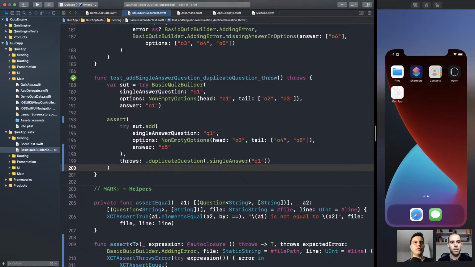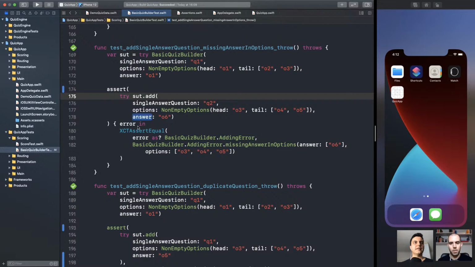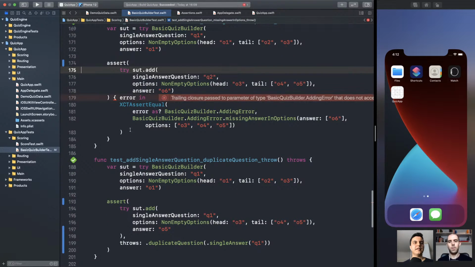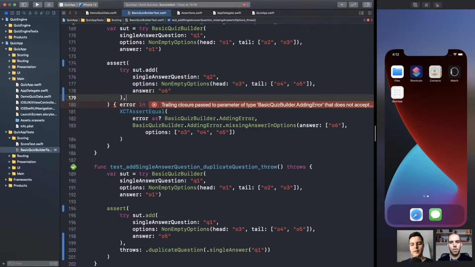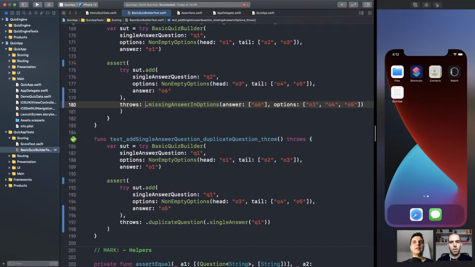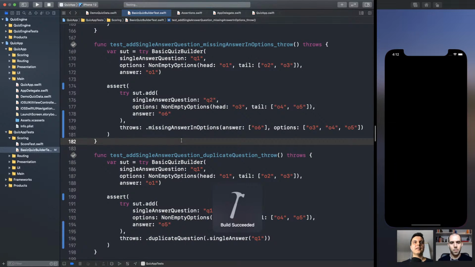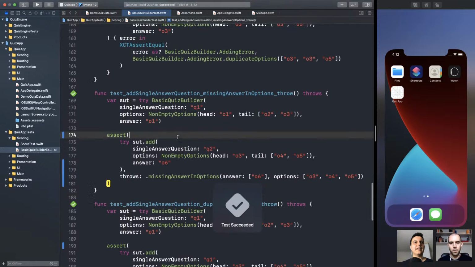Huh. Yeah. Awesome. Assert. And in this case, throws. What should it throw here? That's it. Look at that. Run the test. Passing.